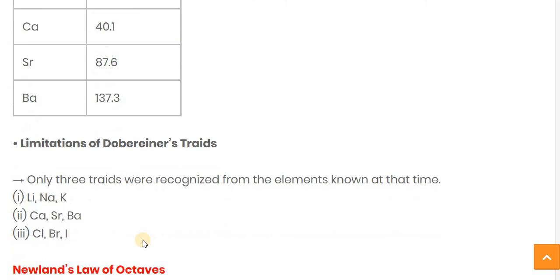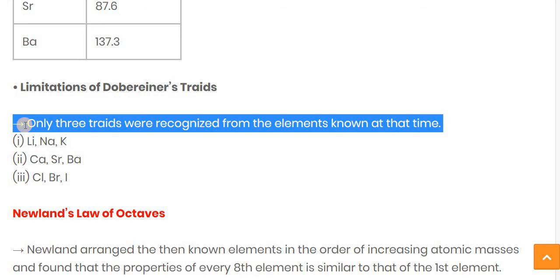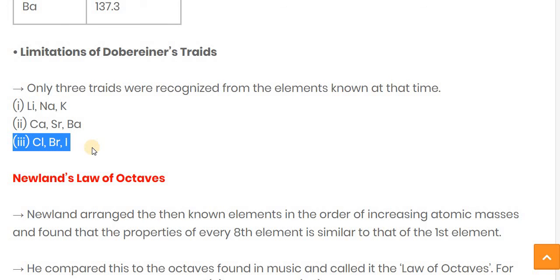Now the limitation of Dobereiner's triads rule, why it is not acceptable for all. The first limitation is that only three triads were recognized from the elements known at that time. The first is lithium, sodium and potassium, the second is calcium, strontium and barium, and the third is chlorine, bromine and iodine.